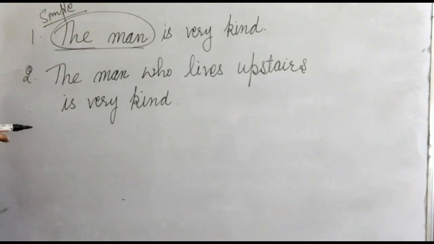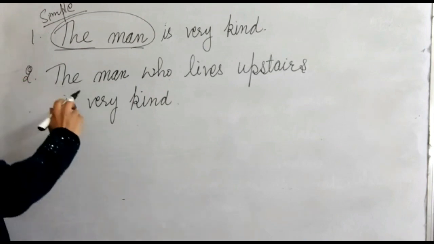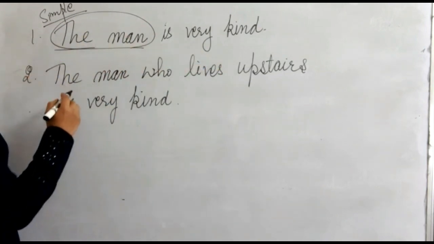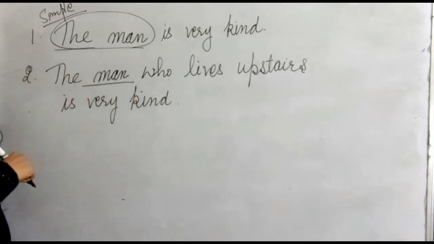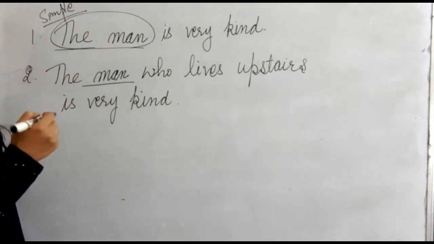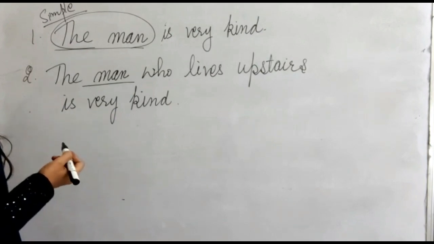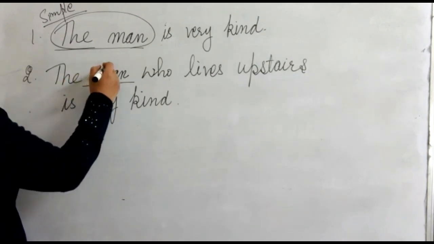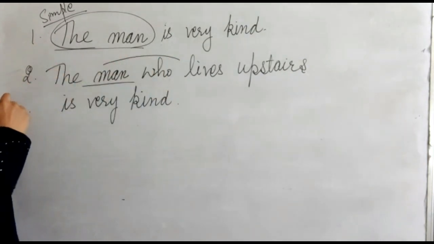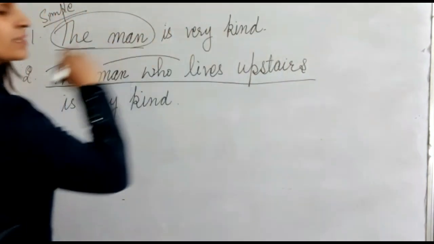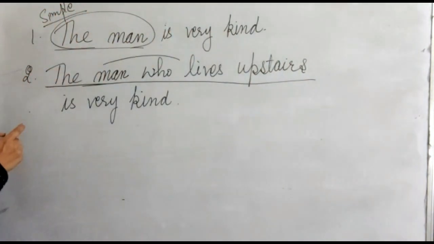But in the second sentence, it says the man who lives upstairs is very kind. We know that the main subject here is the man, but we are also given some more information about it. That is, which man? The man who lives upstairs. So this whole is the subject, and this is the complex subject.